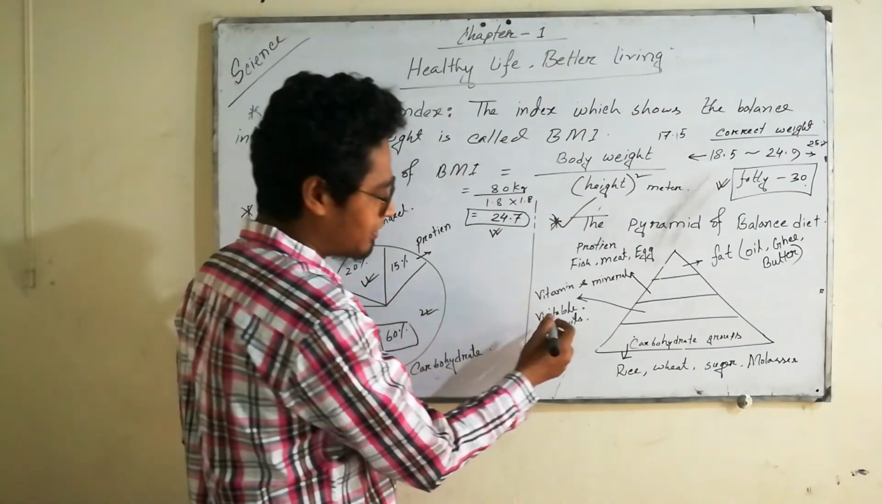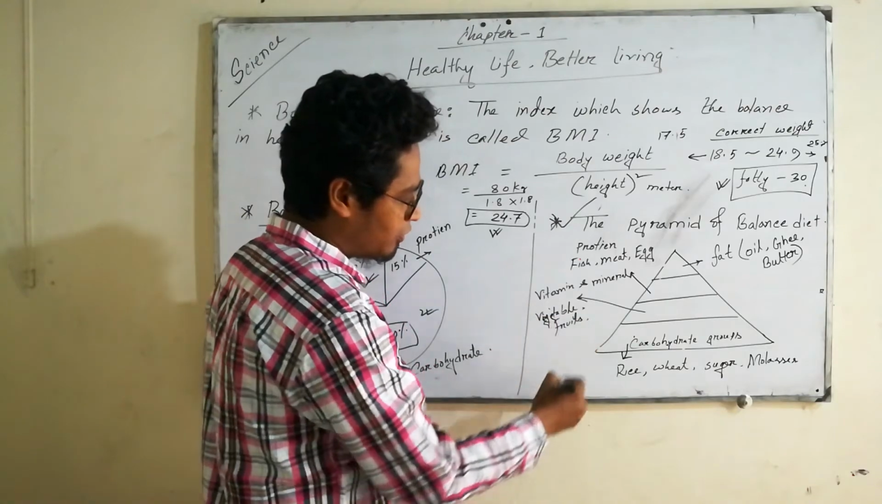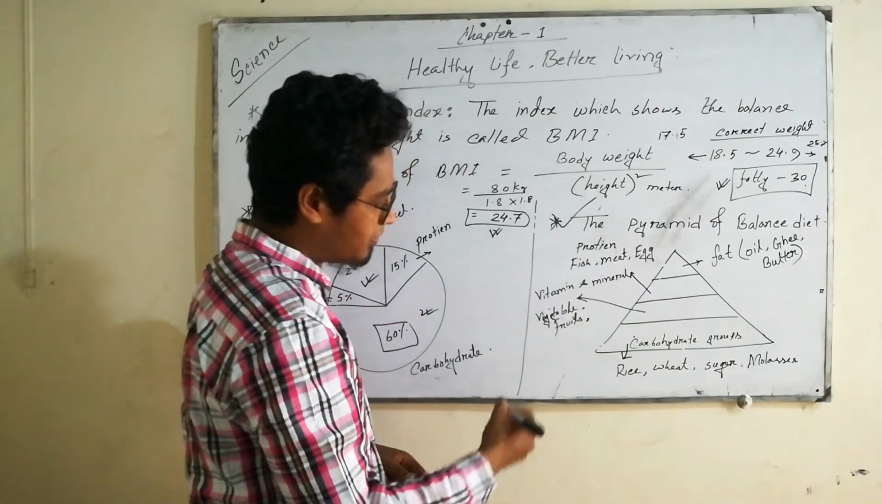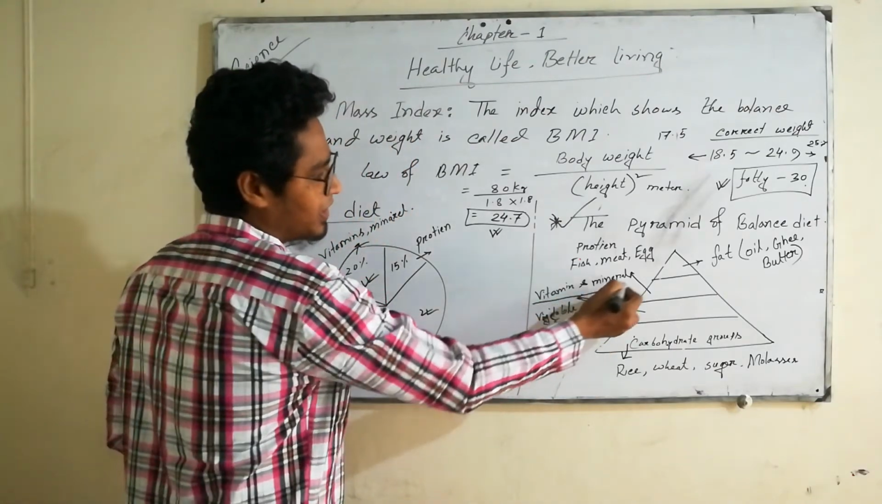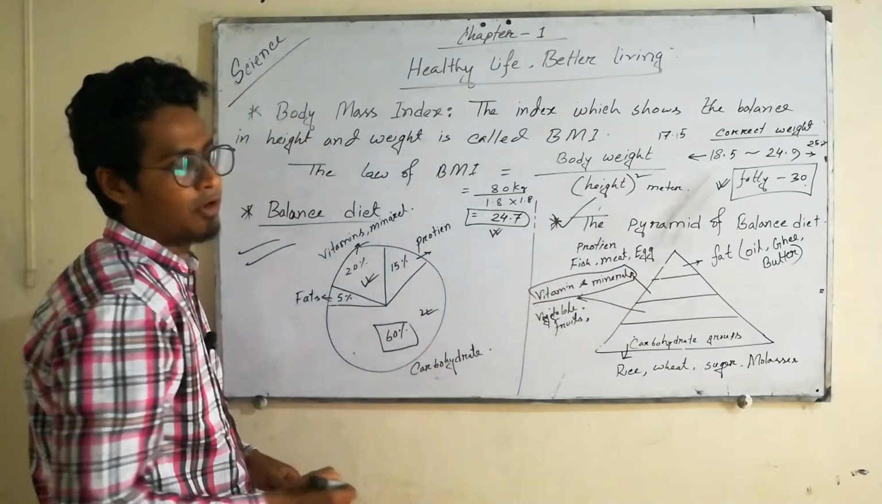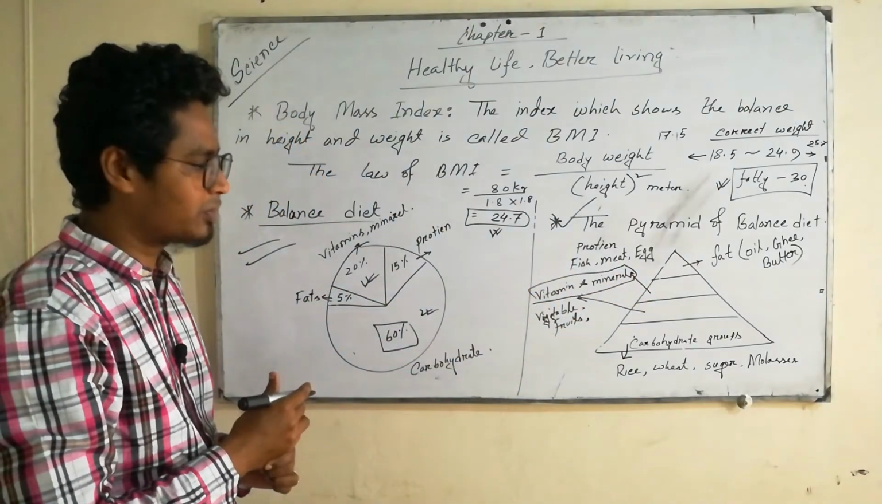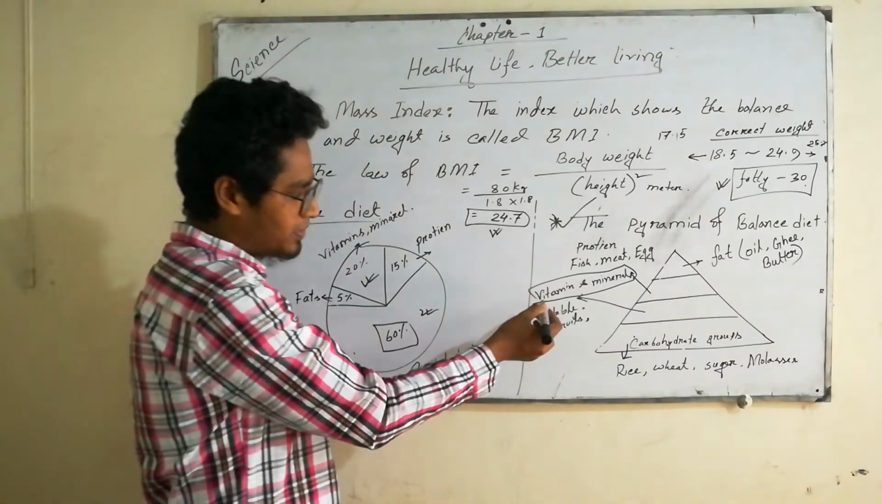Vitamins and minerals come from vegetables, fruits, etc. Then there are fats, saturated fat and unsaturated fat.